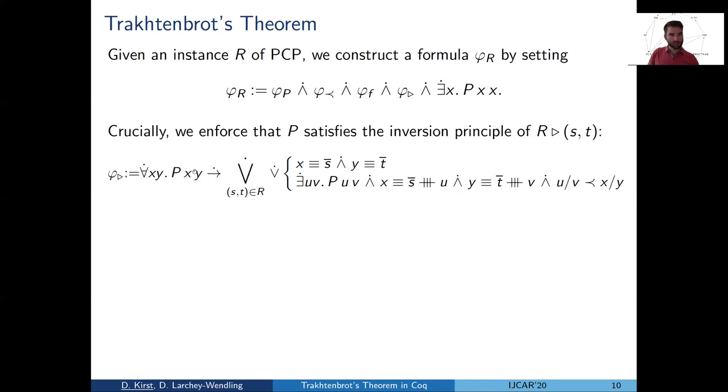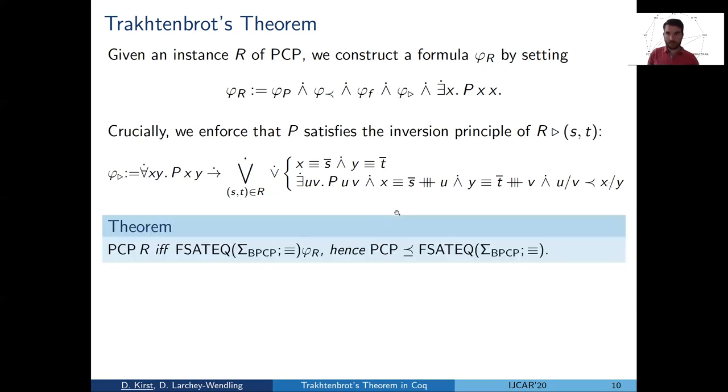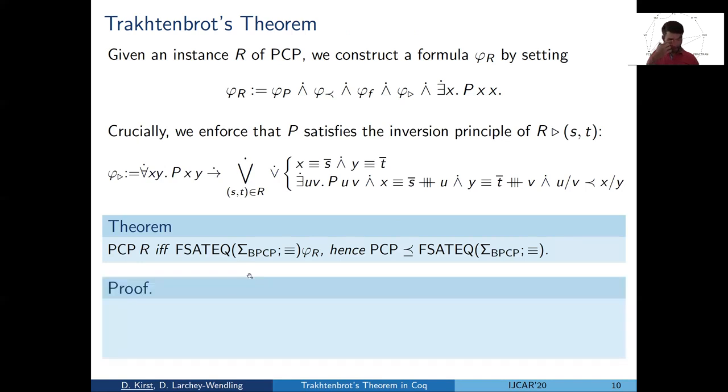So whenever the model recognizes that a pair XY was derived, then either this was trivial, just the encoding of one of the cards from the stack, or it is a composed solution where it's important that the model thinks that the smaller solution is indeed structurally smaller than the larger solution. And that's all. So now we are just left to verify that this reduction is correct, so that indeed PCP has a solution for the instance R if and only if phi R has a finite model. And we can quickly step through the proof.